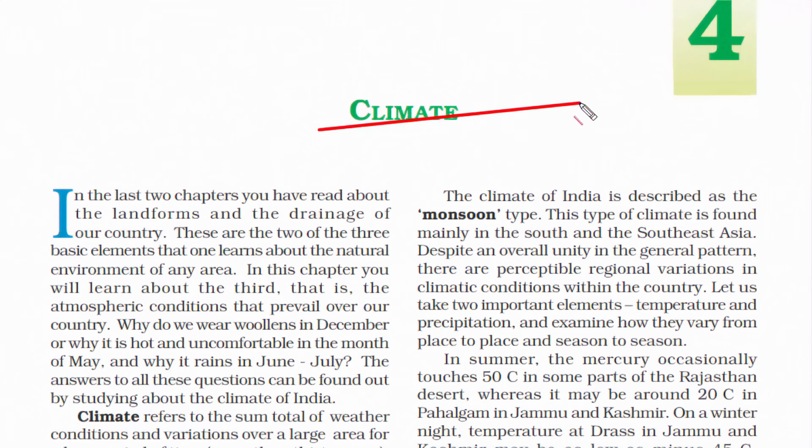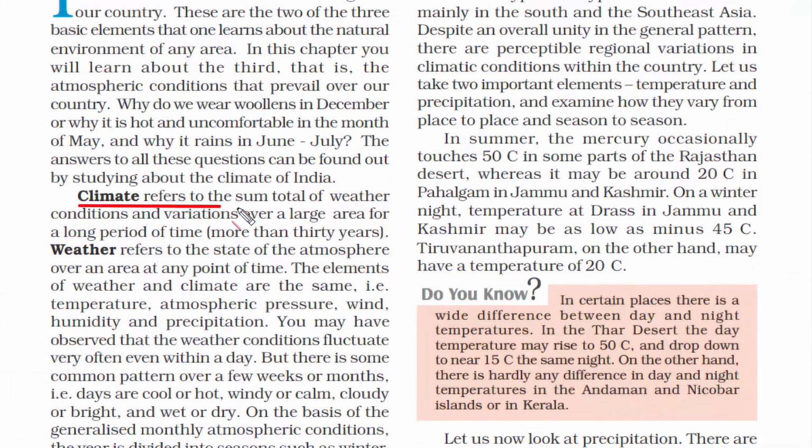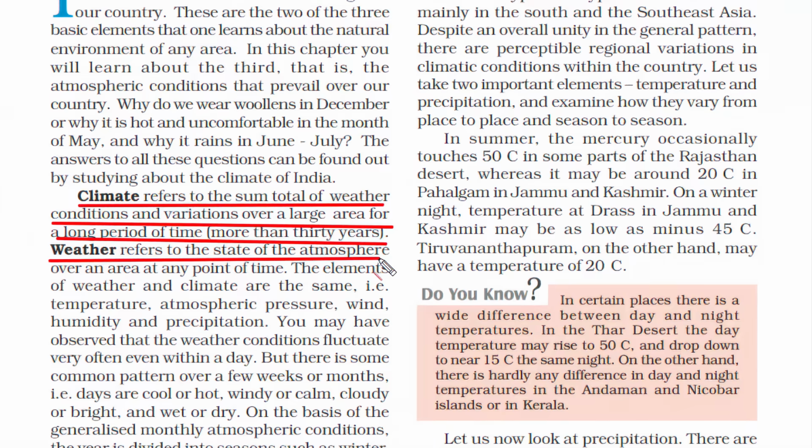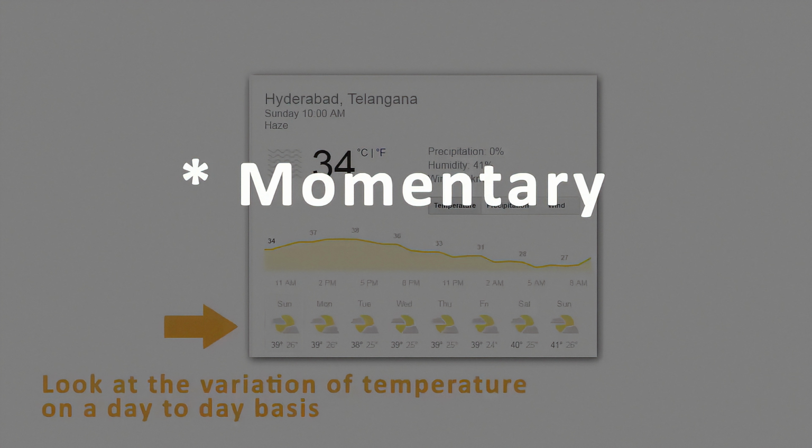Chapter 4: Climate. In this chapter, we will read about the weather condition of a country. You will always hear these two words, climate and weather. Usually these two words are used in the same context, but the meanings are slightly different. In simple terms, weather is momentary.